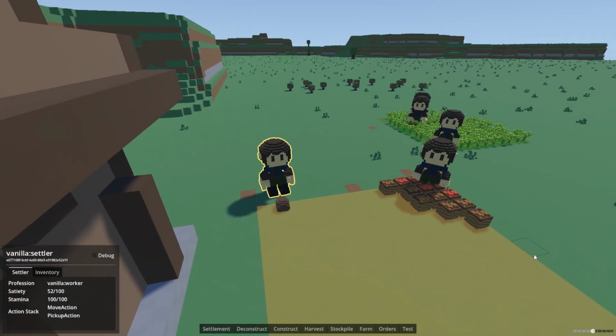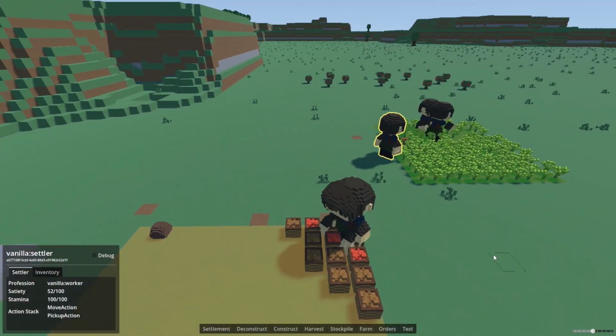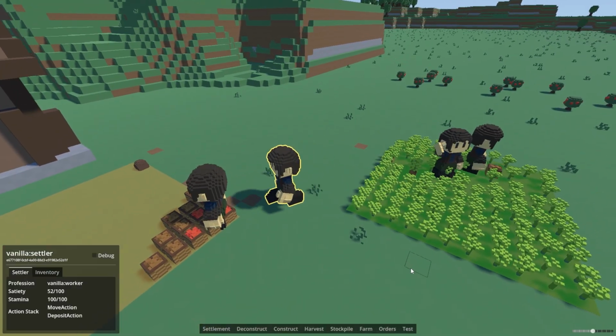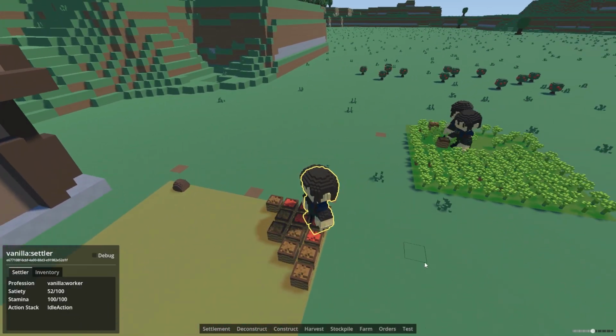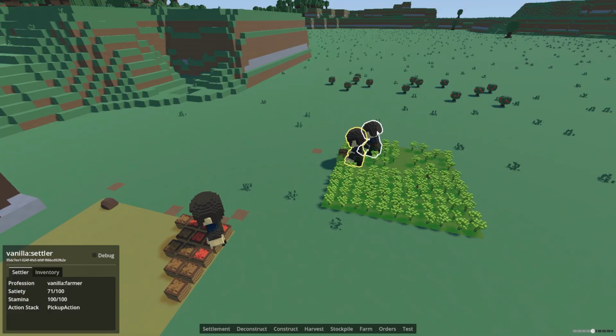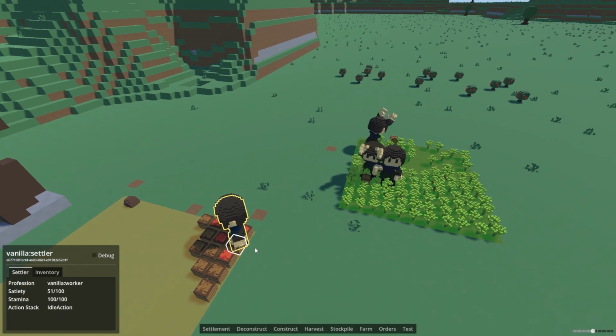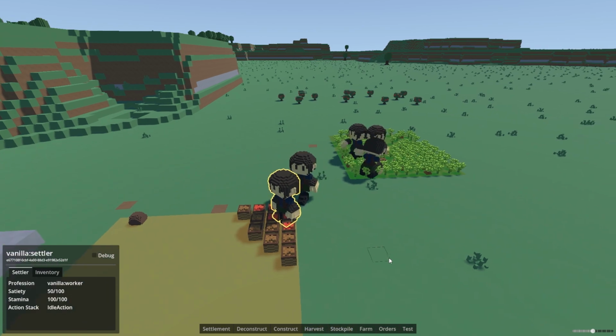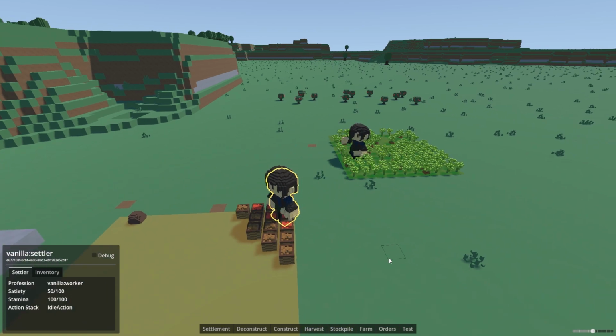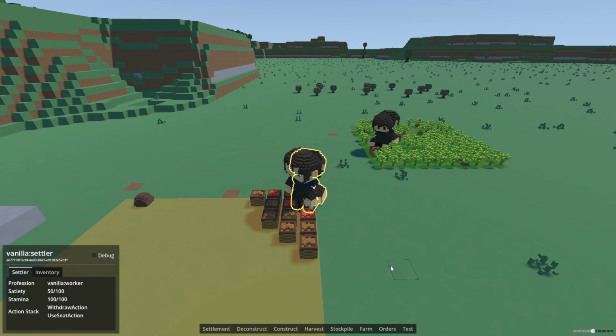Speaking of food, colonists now have some basic needs of their own. For now, I have added hunger and stamina. A colonist's actions consume stamina, while stamina recovers over time by consuming hunger. When a colonist gets hungry, they will try to find food and eat to restore their hunger meter. They can take food from the colony's stockpiles or chests.